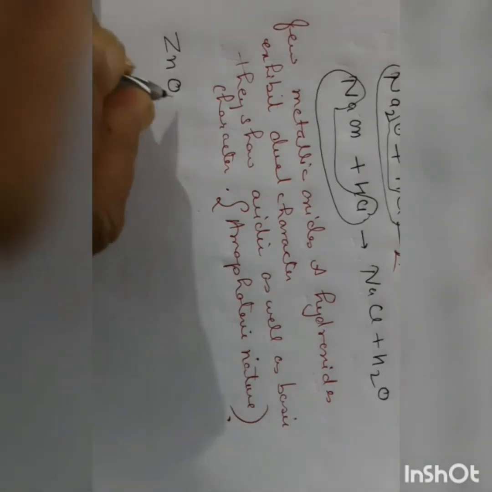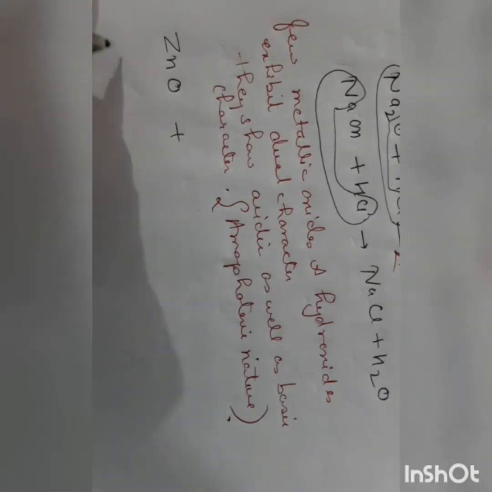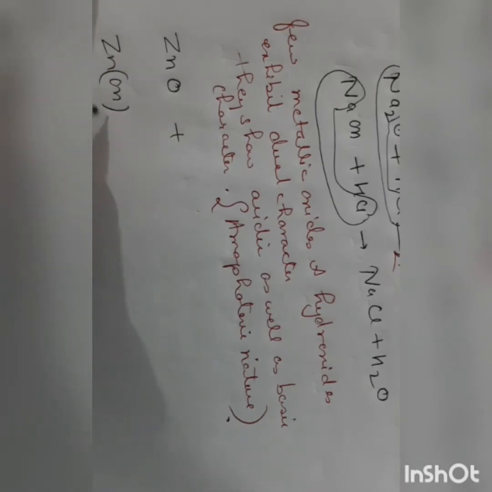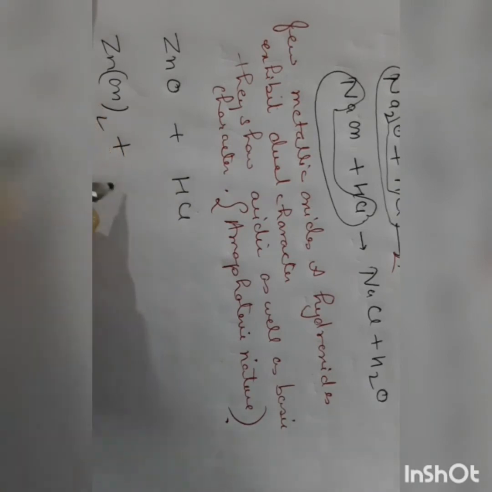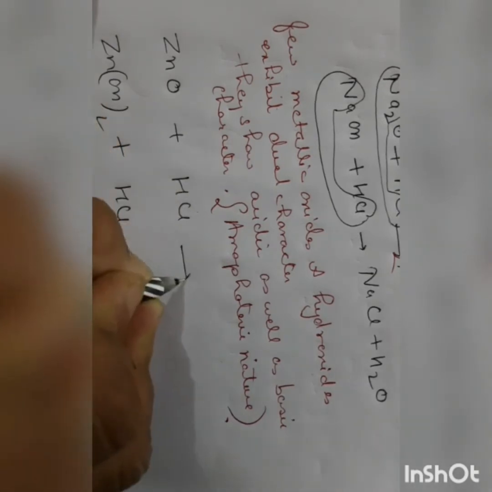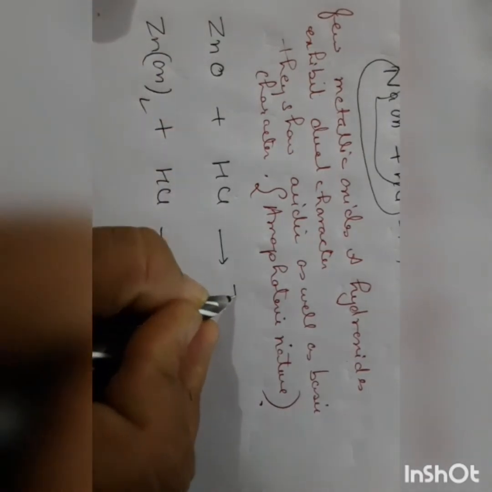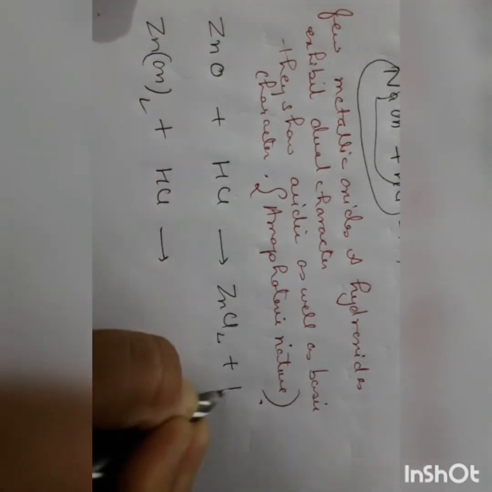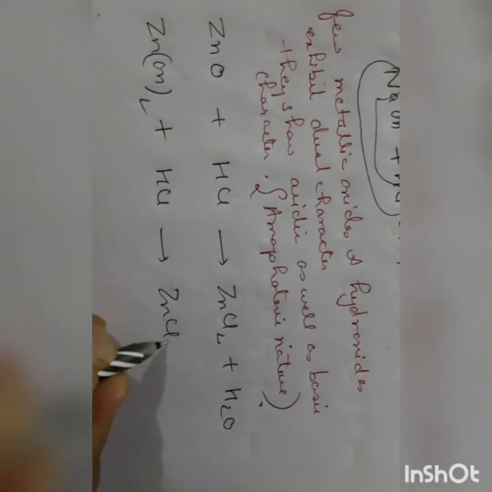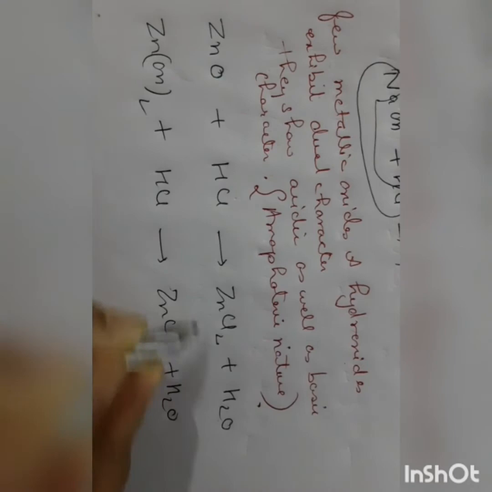Zinc oxide as well as zinc hydroxide react with acid as well as base. Here zinc oxide reacts with acid to form zinc chloride and water. Zinc hydroxide reacts with acid to form zinc chloride and water, that is salt plus water.